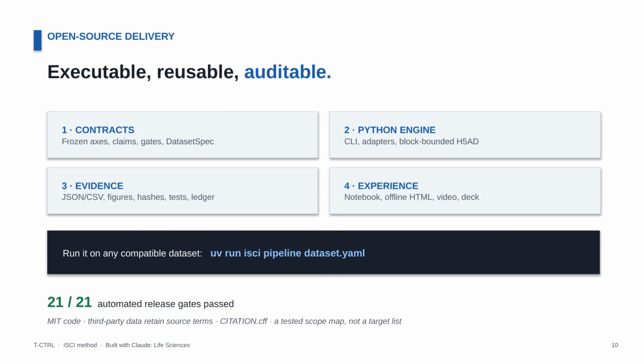Everything is open source. Clone it, run one command, 21 of 21 gates pass. What's left isn't a target list, it's a tested scope map with every pass, failure, and null written down. Because a good scientific agent doesn't just find an answer, it knows when not to call pass.